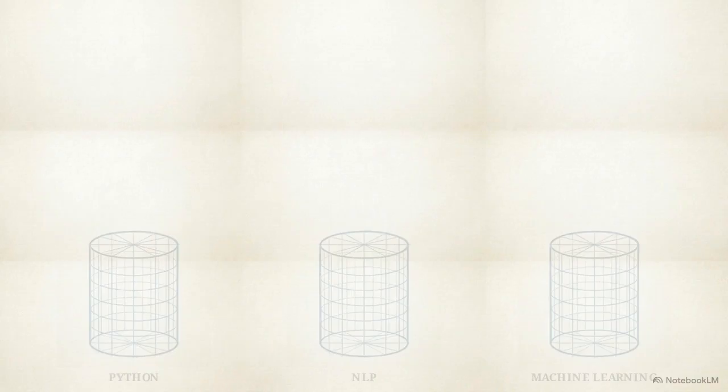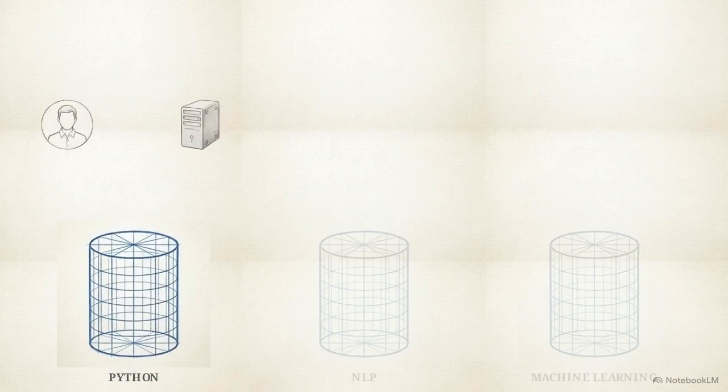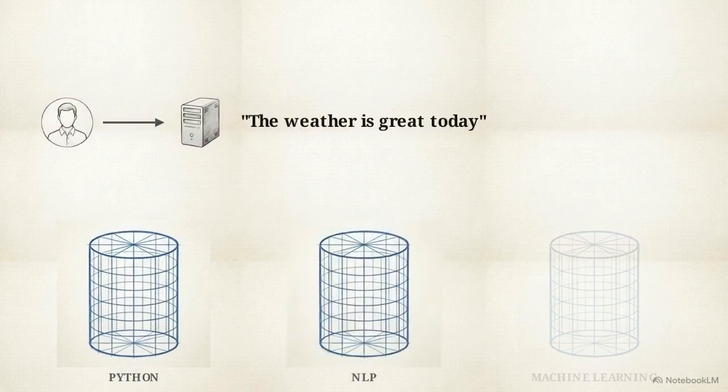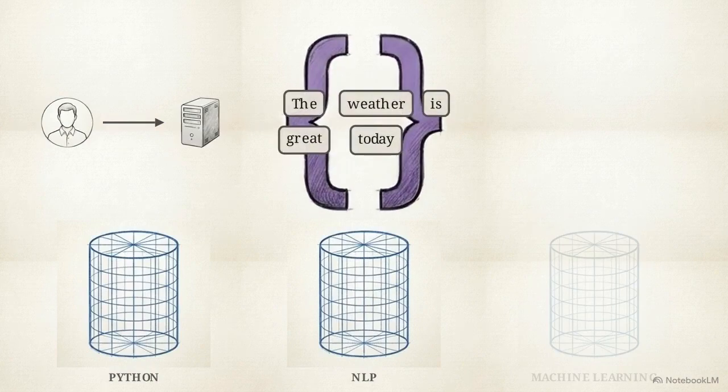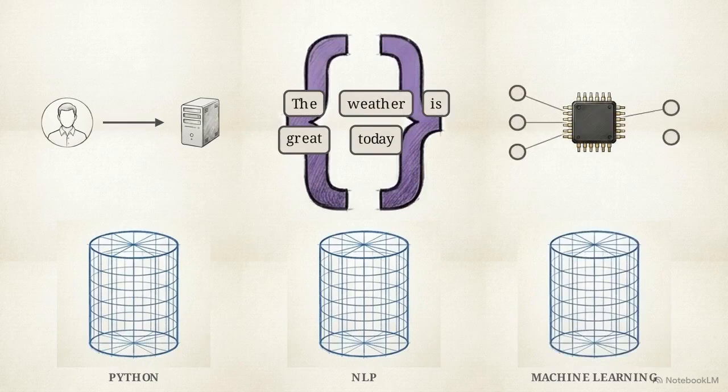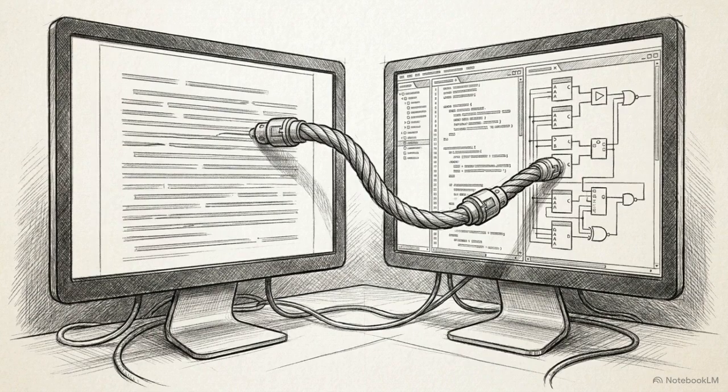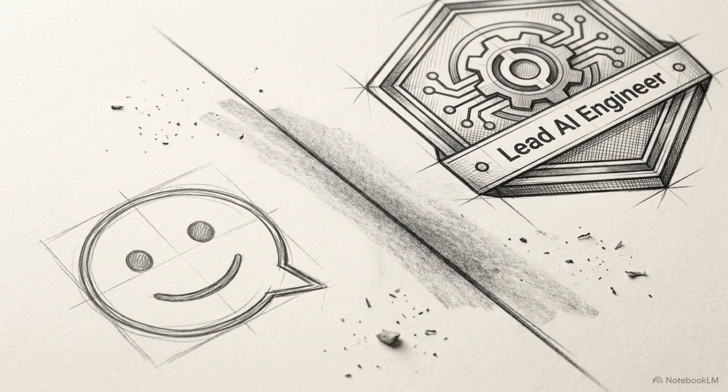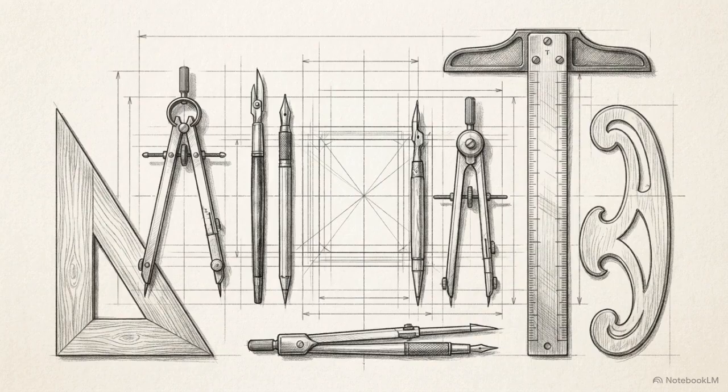The first pillar is Python, the scripting language required to automate prompts into existing software. The second is natural language processing. You must understand how AI analyzes sentiment to structure inputs. Finally, you need familiarity with machine learning frameworks like TensorFlow to understand model architecture. Marrying clear linguistic intent with this specific technical stack is the defining line between an amateur chatbot user and a highly hireable engineering professional.